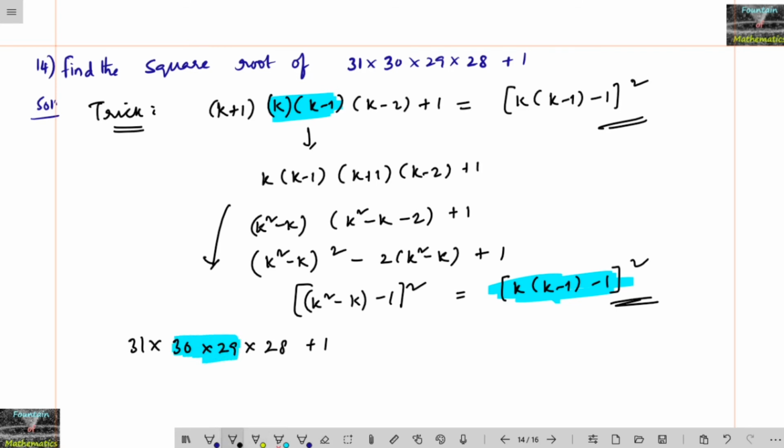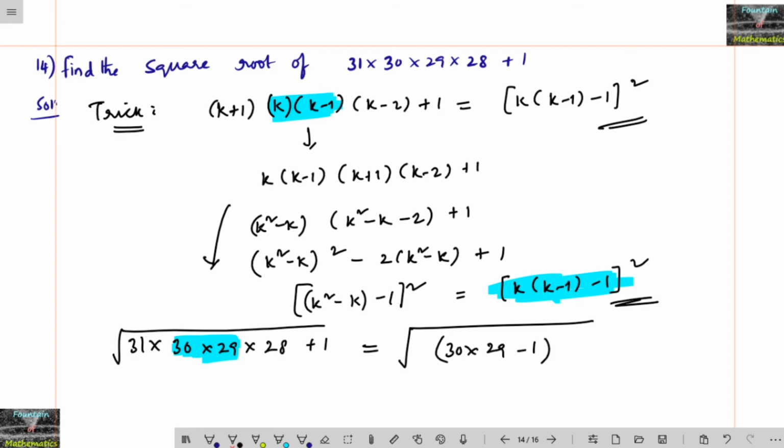So the answer will be, let me write, the square root of (30 into 29 minus 1) whole square. 30 into 29 is how much? 870. 870 minus 1, this is 869 square. So the answer is 869. So the square root of this problem is 869.